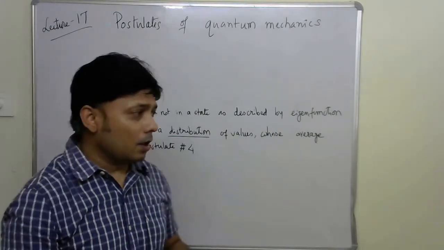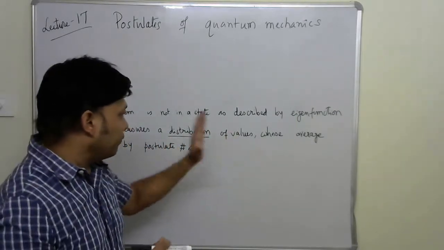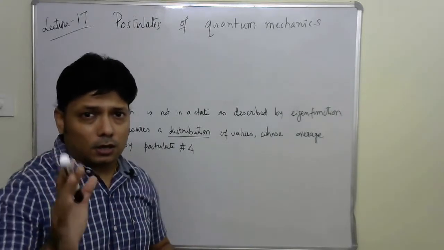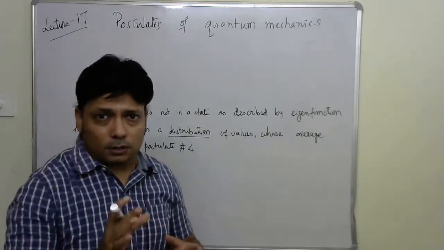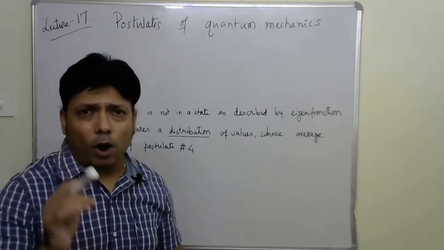All right, but suppose that function is not an eigenfunction of another operator, for example the momentum operator. If you operate the momentum operator on psi, you won't get a predictable value. Then what do you do?